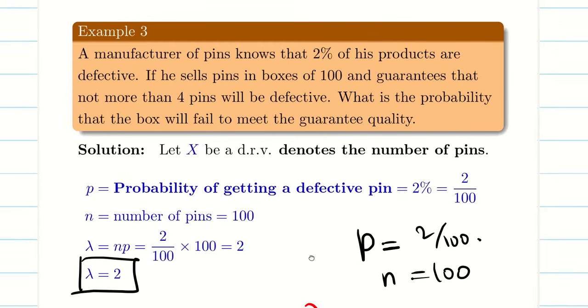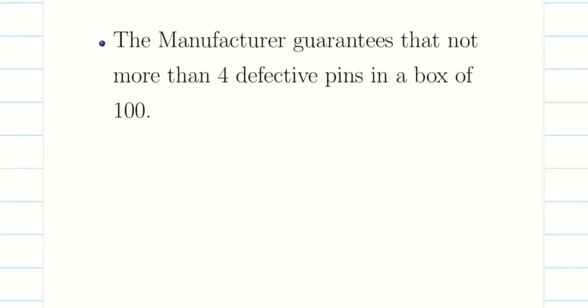What is the probability? Before that, he is selling 100 pins and the guy is guaranteeing that not more than 4 pins are defective. Wow. So he is giving the guarantee that not more than 4 pins will be defective out of 100. Now what is the question? What is the probability that the box will fail to meet the guaranteed quality? Interesting question. Let's go and see the problem.